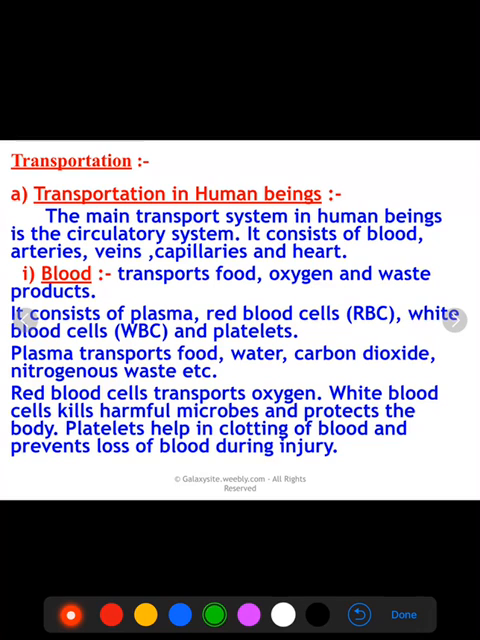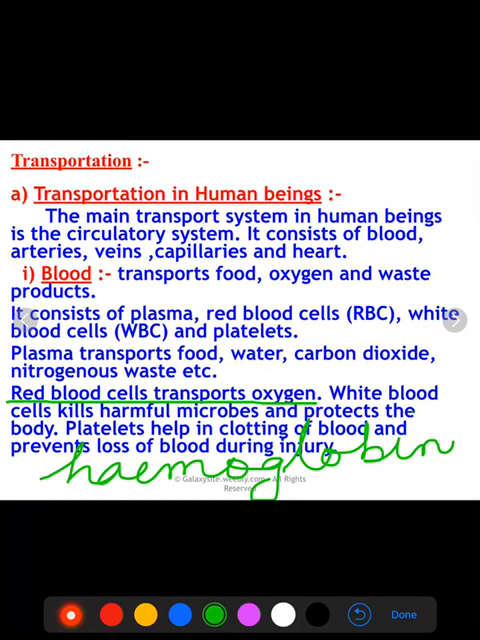Red blood cells: the main function of the red blood cell is that it transports oxygen. All of you know that red blood cells contain hemoglobin. There is a pigment, that is hemoglobin, which combines with oxygen and forms oxyhemoglobin, which is responsible for transporting the oxygen. So this is the main function of the RBCs.